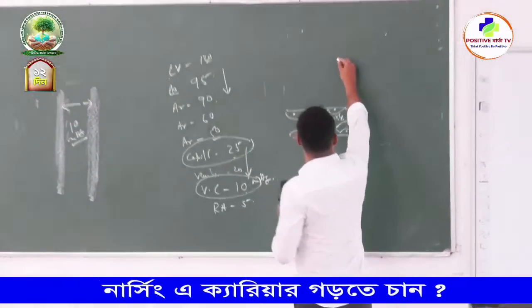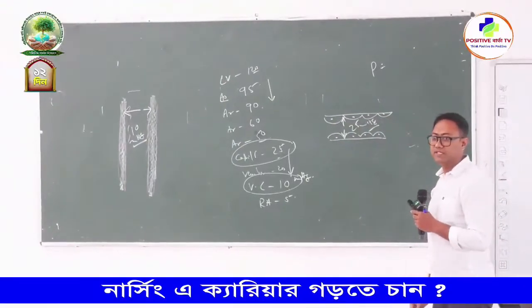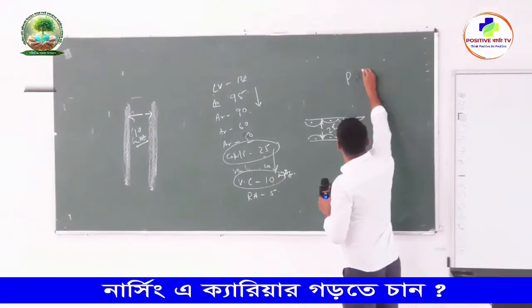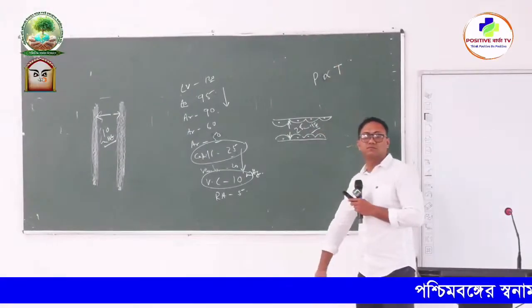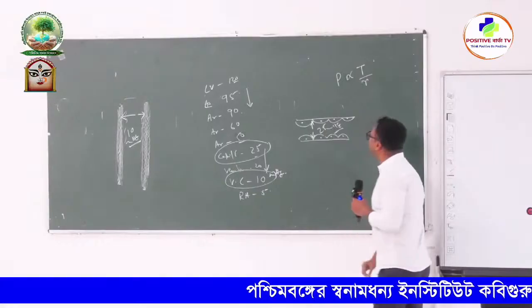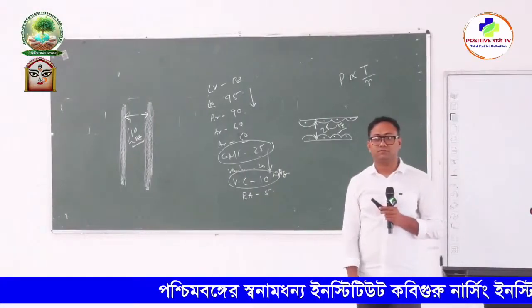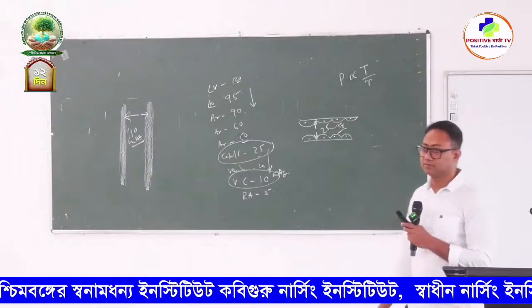So distending pressure is P. It is proportional to the wall tension and inversely proportional to the radius of the curvature.